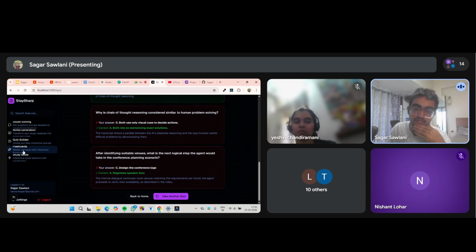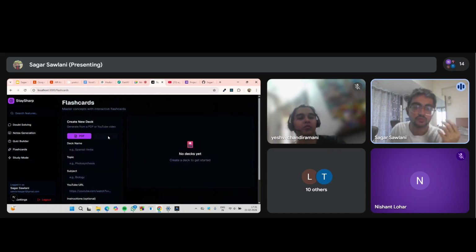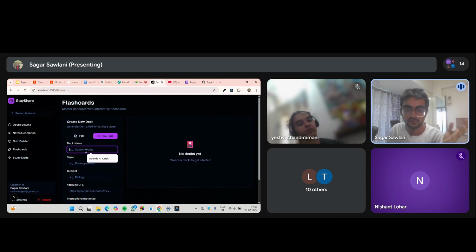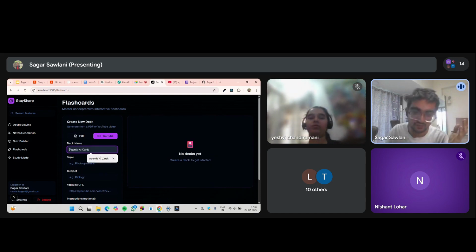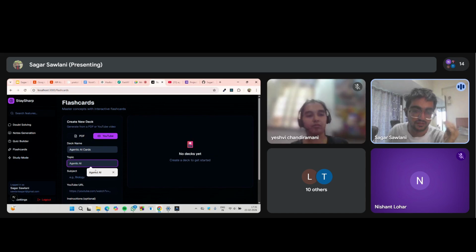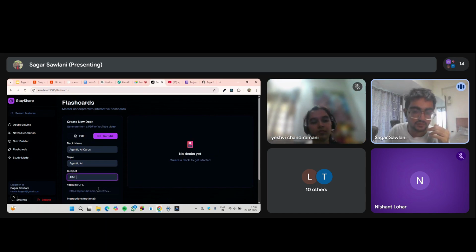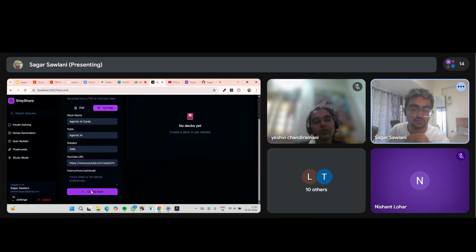Now we also have this flashcards option. We can give it a deck name. Suppose I give it agentic AI cards, paste the agentic AI URL, and create that.